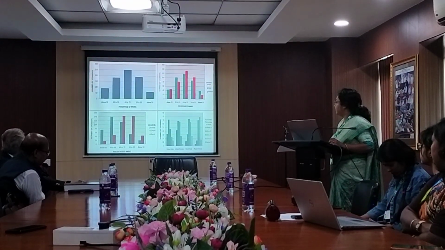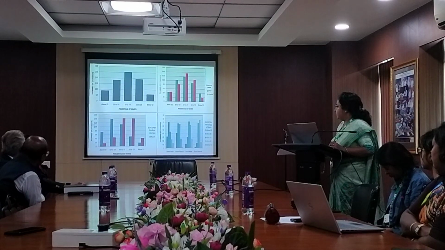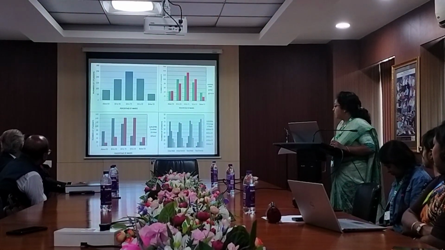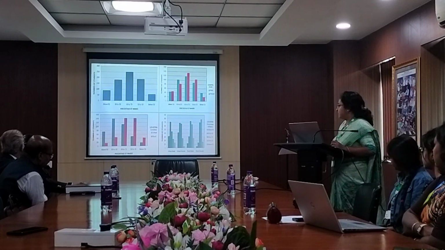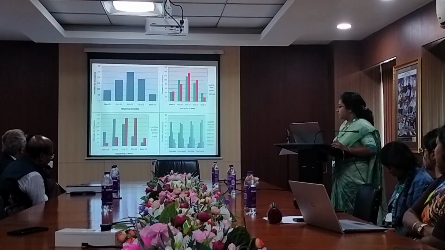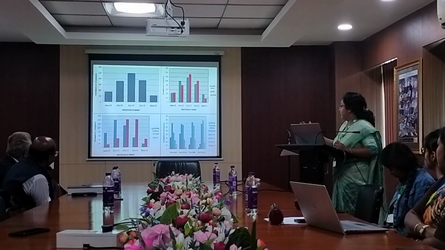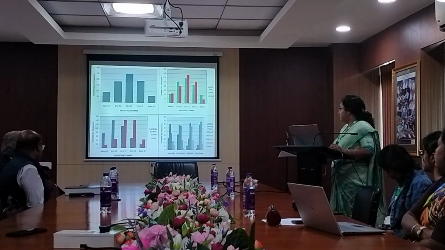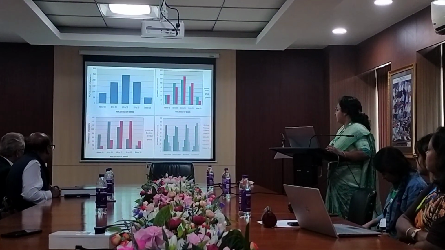Third, the number of students based on location, urban and rural. In above 90 and 80 to 90%, urban students are better than rural students. The rural students got high marks in 60 to 79 and 50 to 59 than the urban students. So it can clearly be said that urban students have better achievement than rural students. And the fourth diagram shows the above percentages of urban male, urban female, rural male, and rural female.